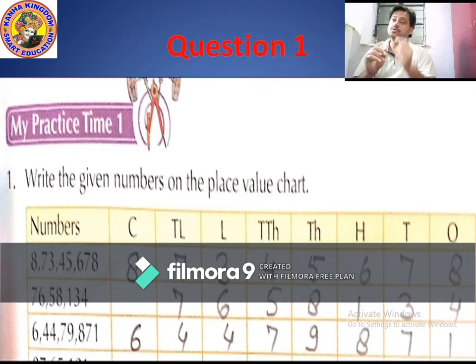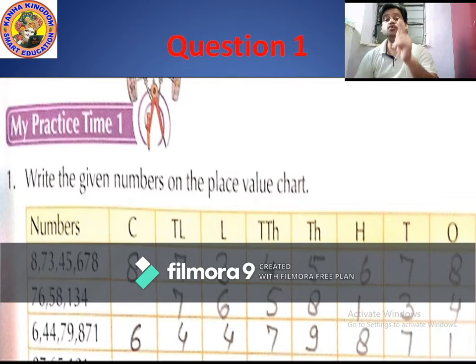Okay, so start with the first part, A, of this question. So the A part is 8,73,45,678. So first of all, what do you have to do?